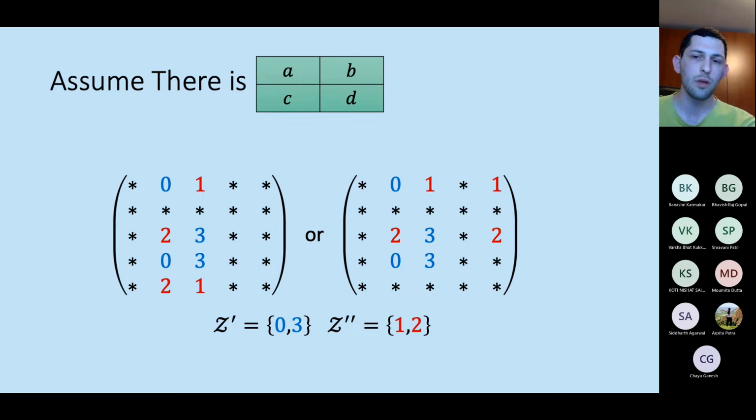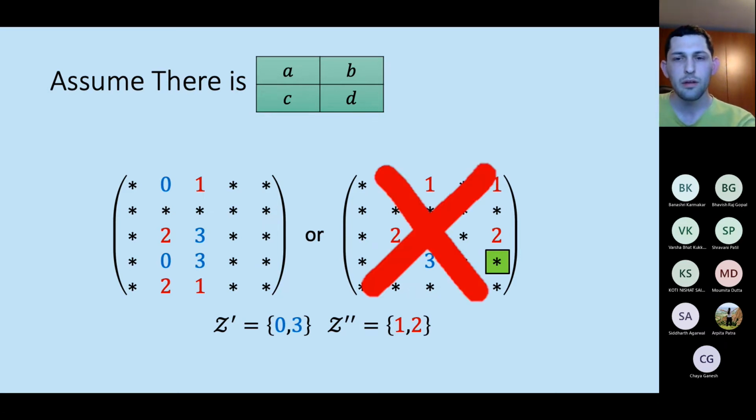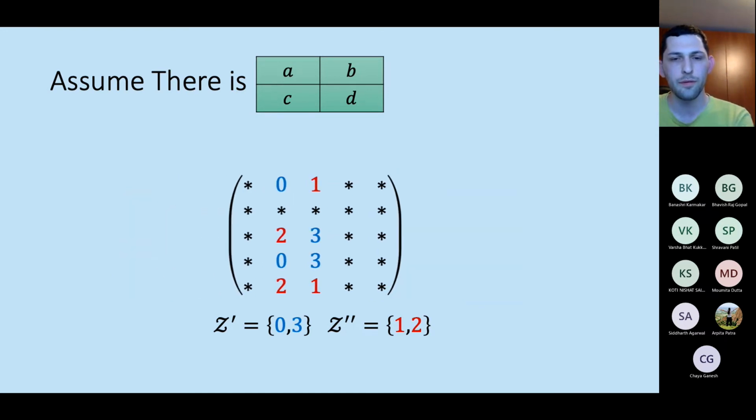But notice that the right one is impossible, because there is no way to fill in this asterisk without generating a forbidden submatrix. So for example, if it's equal to 3, then it's very simple to see that we have an embedded end. And it turns out that no other value can be there either, because then we'll have an embedded end, and we know that it implies the function cannot be computed. Okay, so we get that this structure is impossible, so we are left with the one on the left.